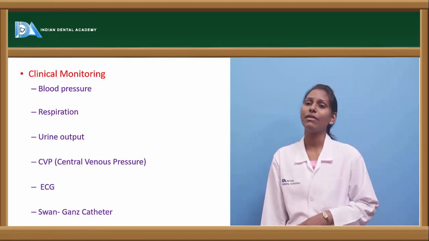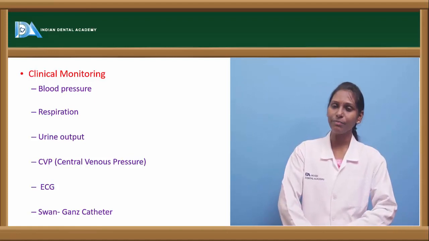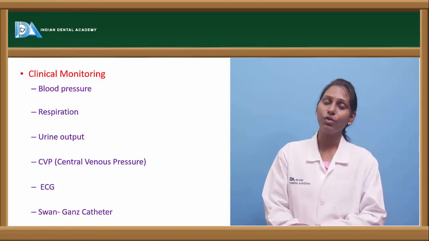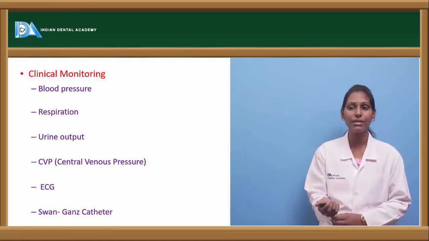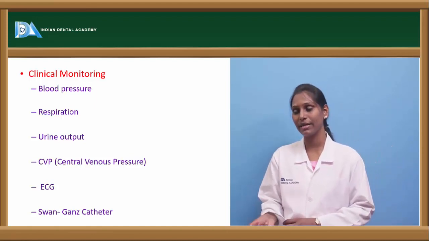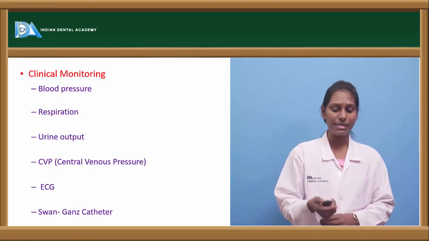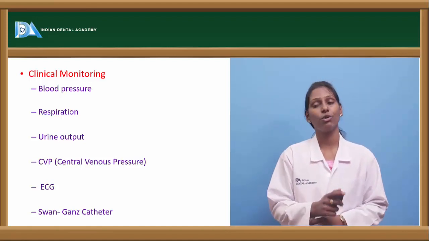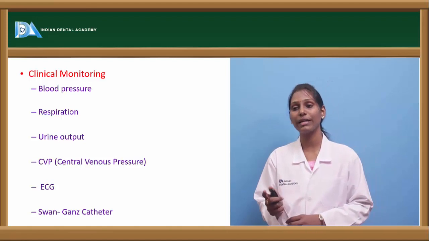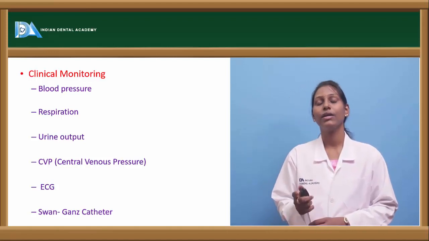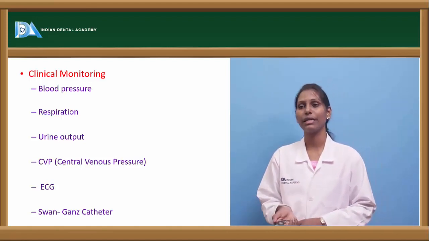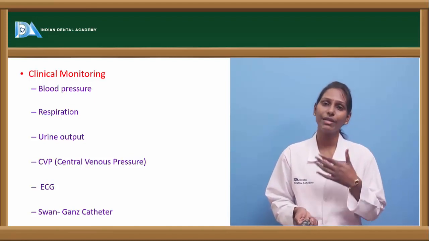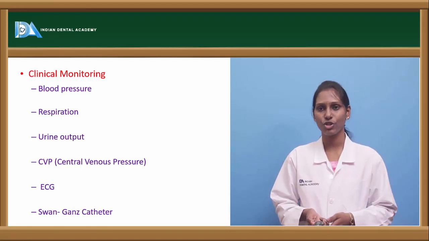And one catheter called the Swan-Ganz catheter. This Swan-Ganz catheter will help us in identifying the cardiovascular flow. It will also help us to know various blood gases that are present within the venous blood supply, and it will be useful in measuring the filling pressure of the heart. That means this Swan-Ganz catheter will be useful in measuring these above three conditions. So this is how we actually monitor a patient in whom we suspect shock.